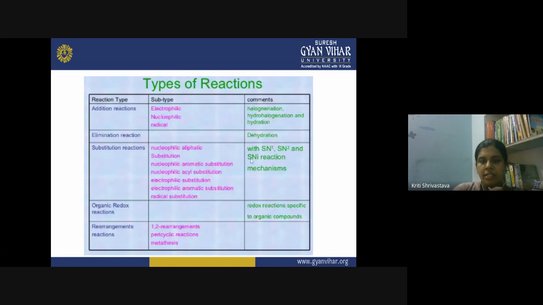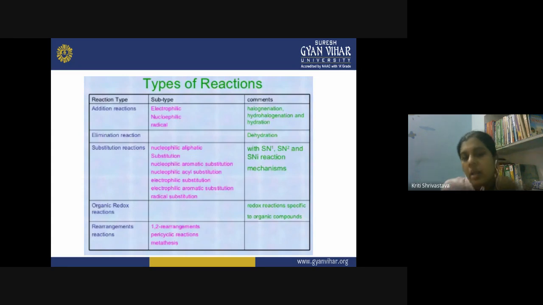So let us see the different examples here. We can have SN1, SN2, and SNi reactions. SN1 is substitution, nucleophilic, unimolecular. Then SN2, substitution, nucleophilic, bimolecular. And SNi is substitution, nucleophilic, internal. So these are the different types of substitution reactions. Then you have the category of organic redox reaction. Organic redox reactions are the redox reactions specific to organic compounds. And you can have a rearrangement reaction.